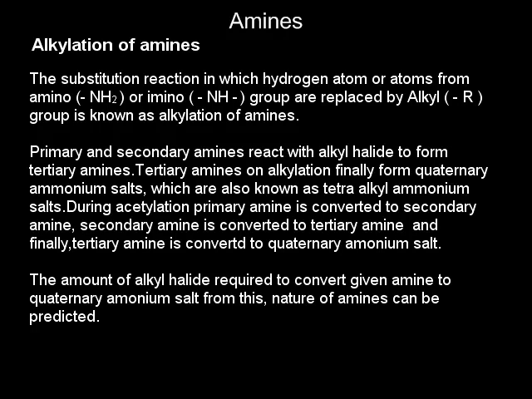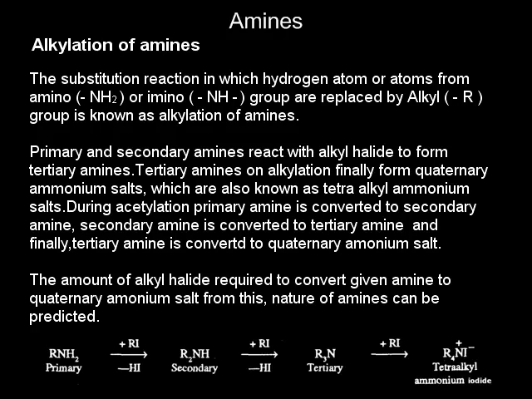During alkylation, primary amine is converted to secondary amine, secondary amine is converted to tertiary amine, and finally tertiary amine is converted to quaternary ammonium salt. From the amount of alkyl halide required to convert a given amine to quaternary ammonium salt, the nature of amine can be predicted.